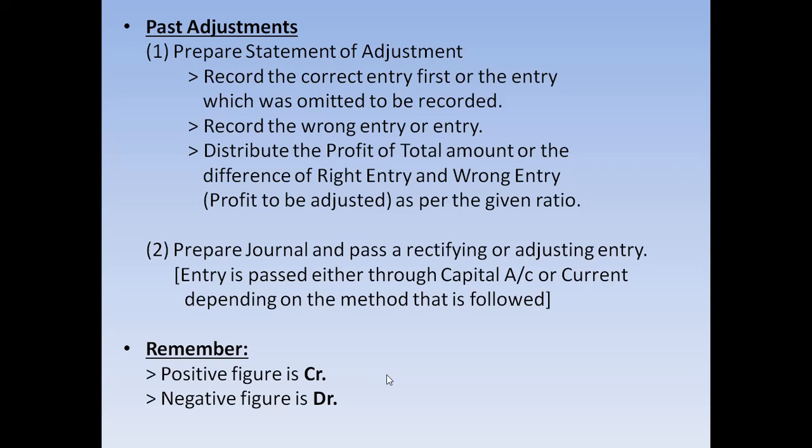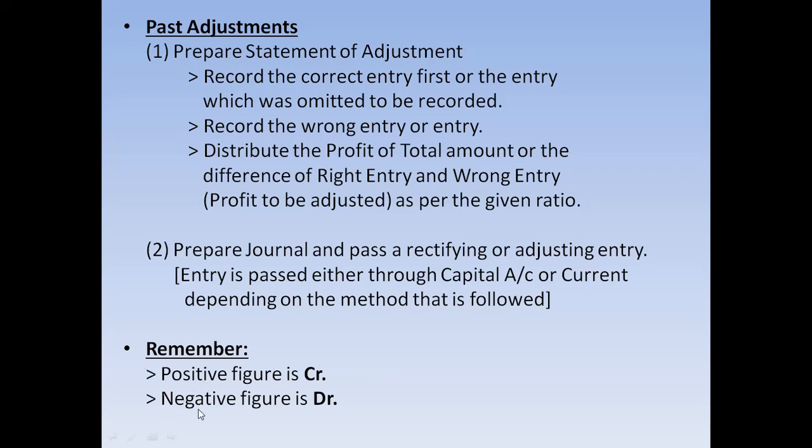But in this method you have to follow certain steps. First we record the correct entry, and then the wrong entry will be passed. We find the difference between the right entry and the wrong entry, and whatever is the difference, we do the adjustment and we pass a journal entry. Just remember this point, as I have mentioned here.